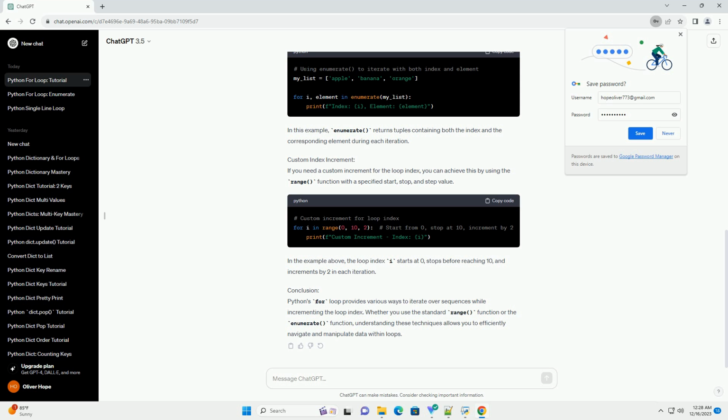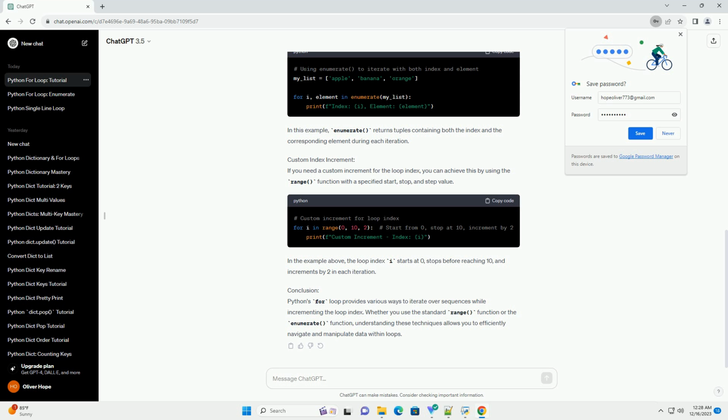In the example above, range(len(my_list)) generates indices from 0 to len(my_list) - 1, allowing us to access each element in the list using the loop index i. Using enumerate, for index and element. Python provides the enumerate function, which simplifies the process of iterating over both the index and the elements of an iterable. In this example, enumerate returns tuples containing both the index and the corresponding element during each iteration.